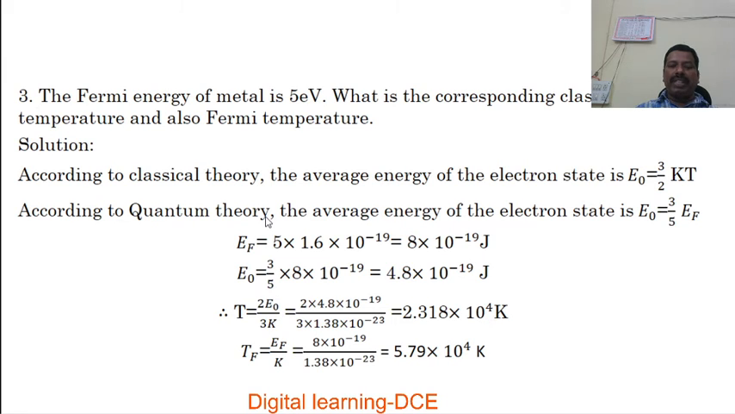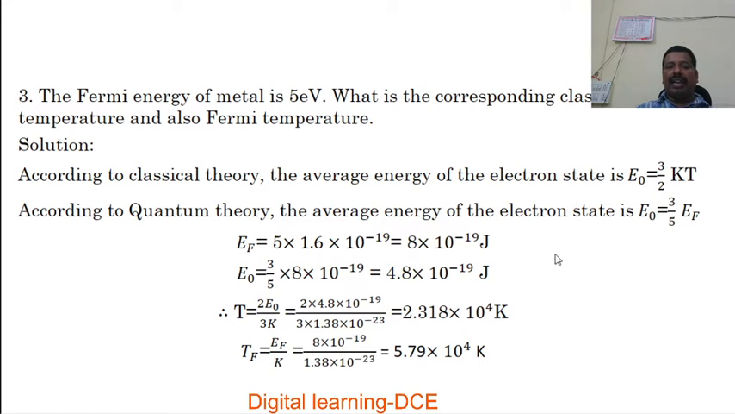Another expression for average energy, which we discussed in the previous class, is the expression in terms of Fermi energy, that is E0 equal to 3/5 EF. This is the relation between average energy and Fermi energy. These two relations we know. Here the Fermi energy of the metal is given in eV. We should express it in joules. Then EF is equal to 5 × 1.6 × 10^-19 joule, which simplifies to 8 × 10^-19 joule.